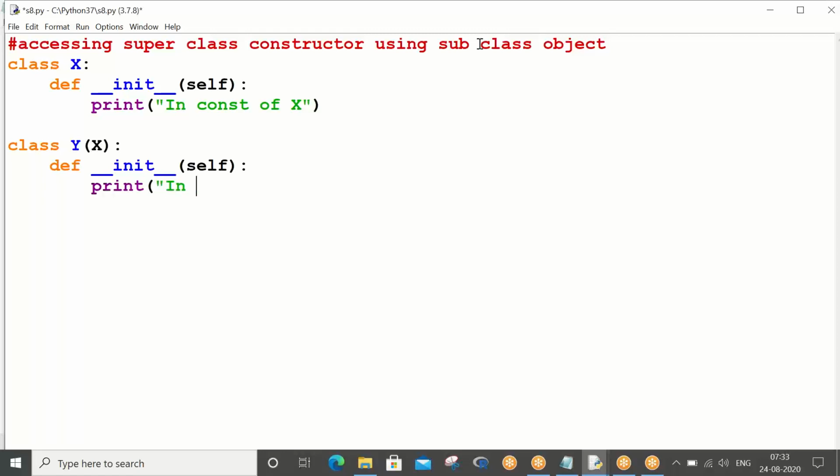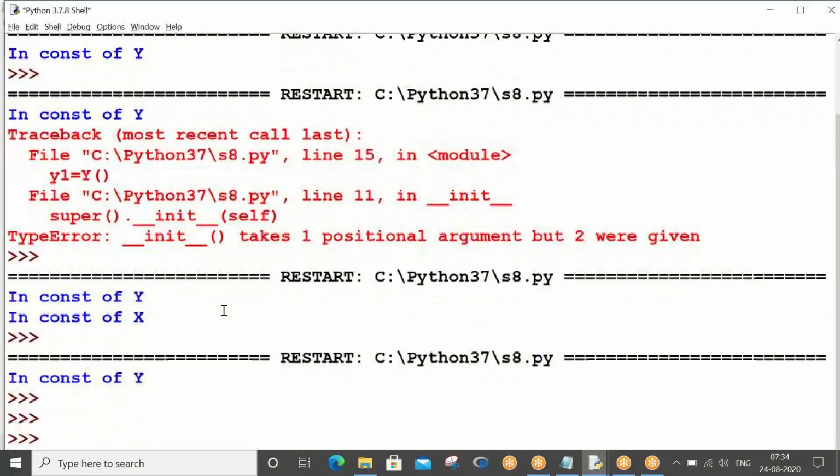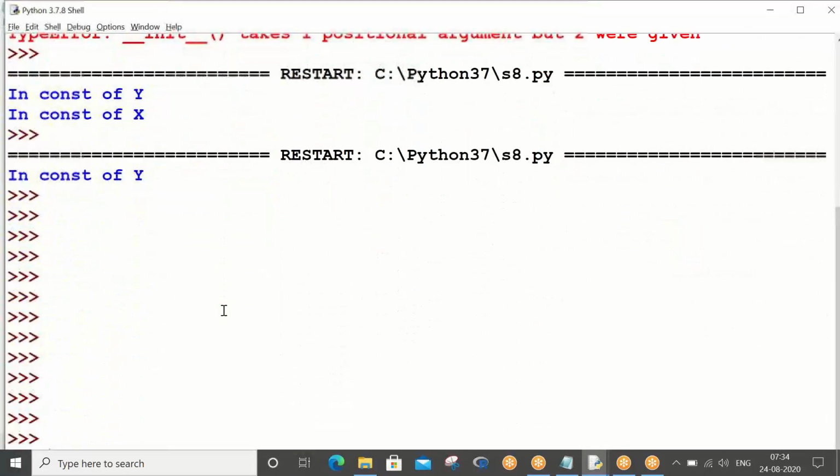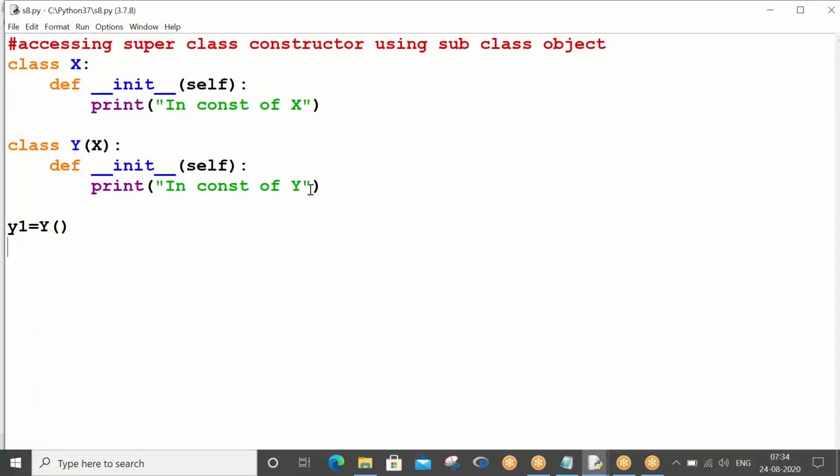So in constructor of Y. When I create an object of Y class, the subclass constructor automatically gets executed, is what we learned in our previous session. Correct? Am I right? Okay, in constructor of Y. So this will get executed, but not the superclass constructor.